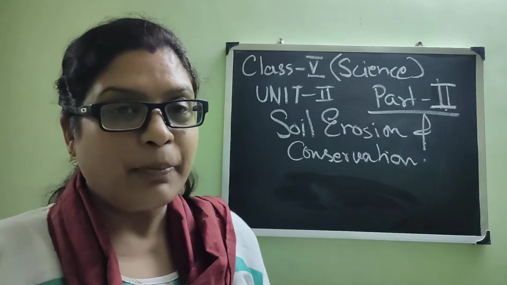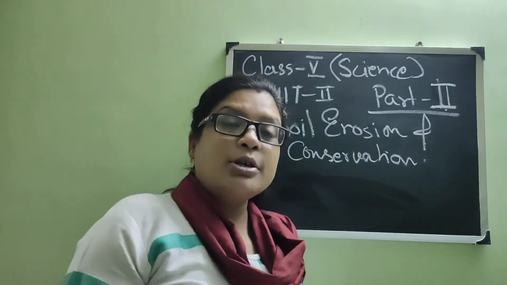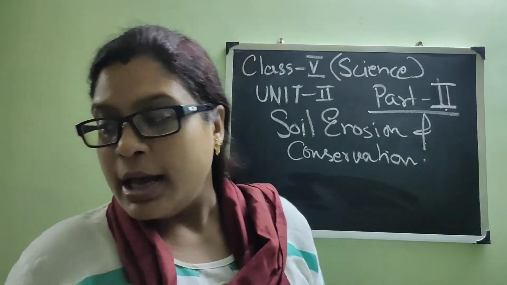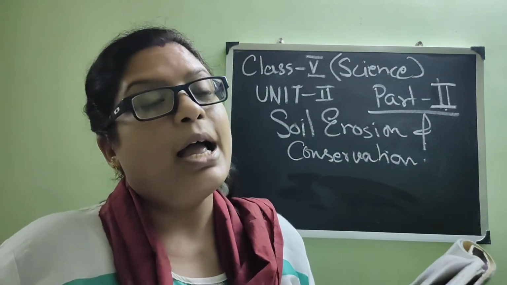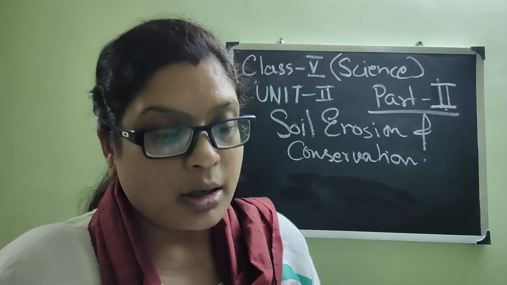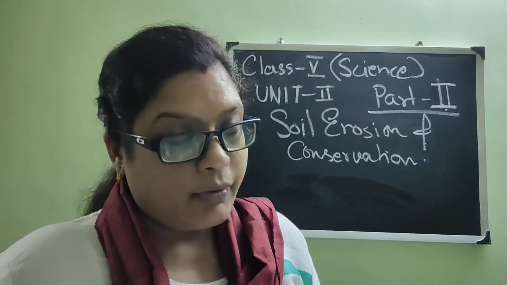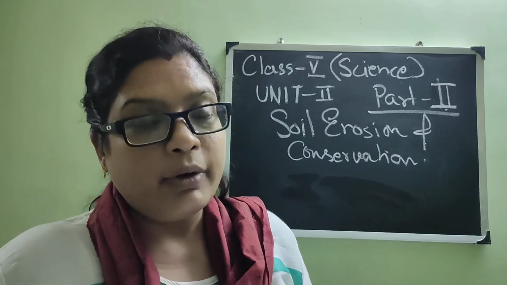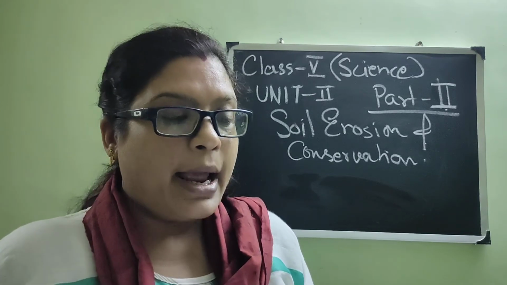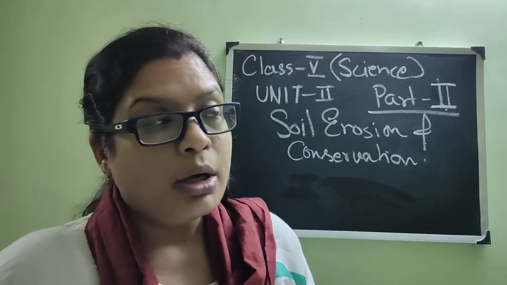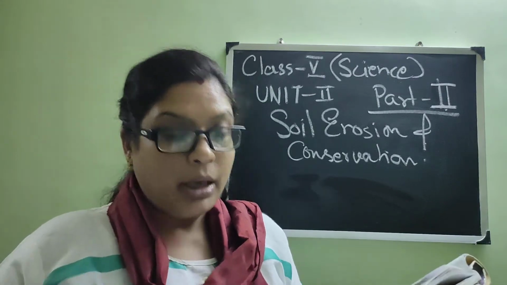Today we are in the second part of the first chapter of your second unit, the chapter called soil erosion and conservation. I have explained what soil erosion is and how it occurs. It can occur in different ways that we will read in the continuing part of the chapter. And conservation means how it can be conserved, how it can be protected.